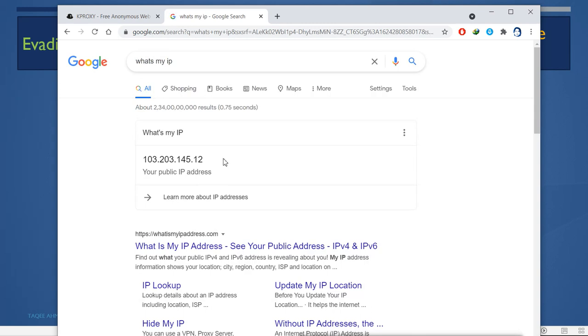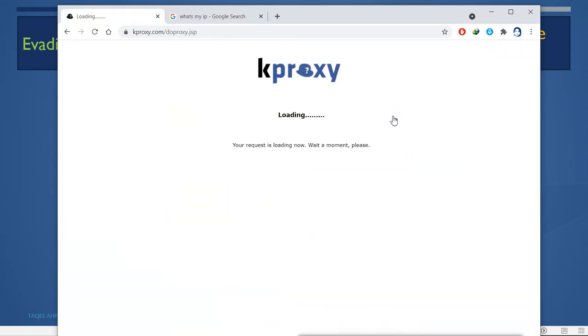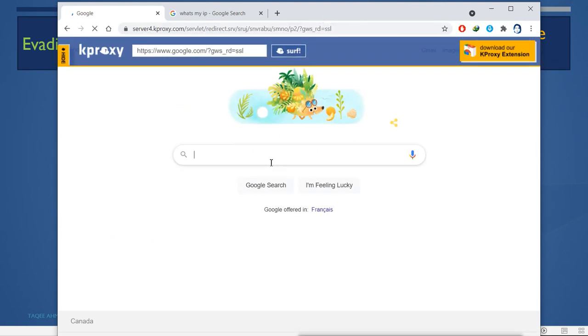So if I go to any site, whatever I do, this is the IP which is going to be logged. That means this is the IP which is going to be recorded. This is my public IP. Now what I will do, I will go to the anonymizing site. I will go to Google here, and now I will try to find out what's my IP. Now this is what I am doing from the anonymizer.